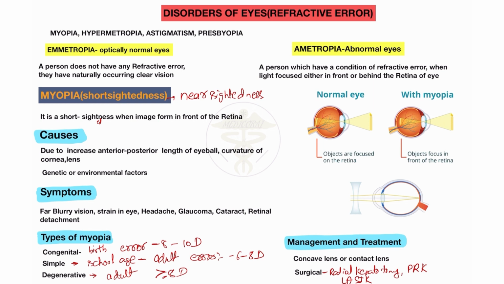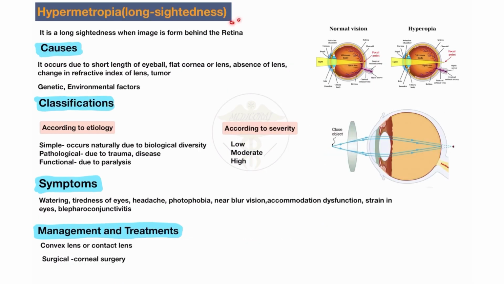Now I will try to explain hypermetropia. Hypermetropia is also called long sightedness. Long sightedness is also called hyperopia. If you want, you can also learn this name, hyperopia. This is another name for hypermetropia. Long sightedness and hyperopia are all the same.